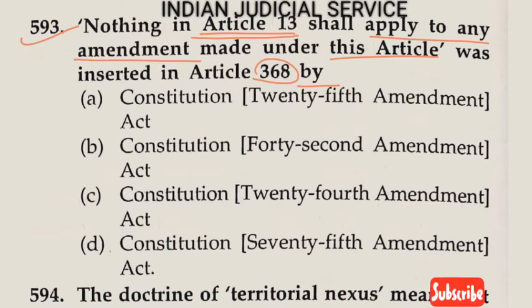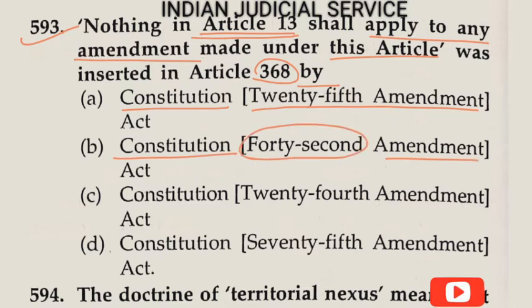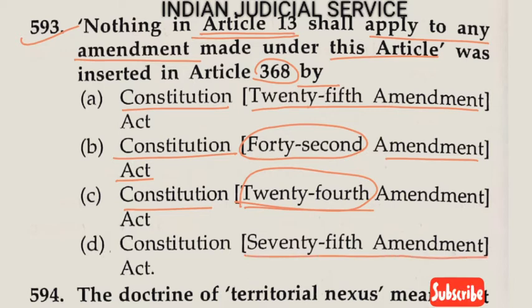Option A, Constitution 25th Amendment. Option B, Constitution 42nd Amendment Act. Option C, Constitution 24th Amendment. And the last one, the Constitution 75th Amendment. It was inserted in Article 368 by the Constitution 24th Amendment Act. So the answer is option C.